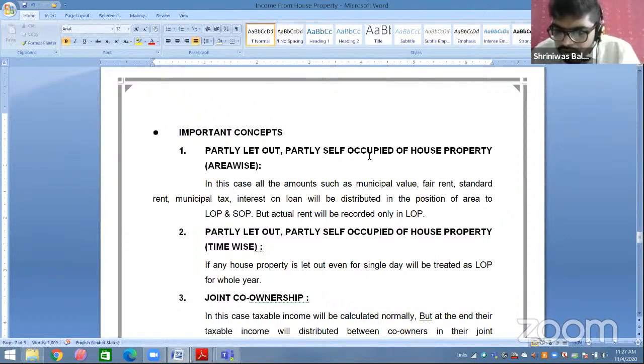Don't worry about notes, students. I will be sending them. Surcharge on slab rate will come in the next lectures. Not today, maybe the last day of the direct tax.